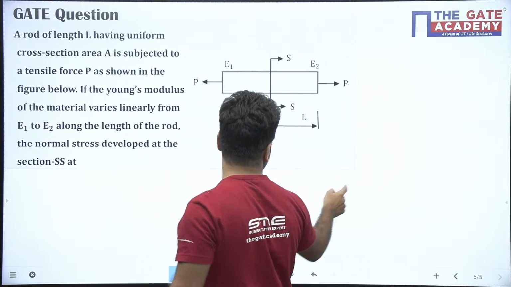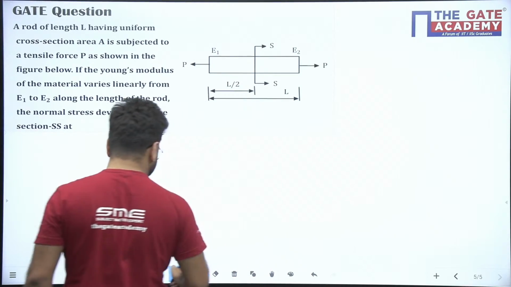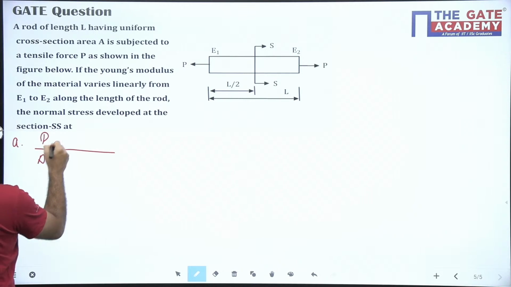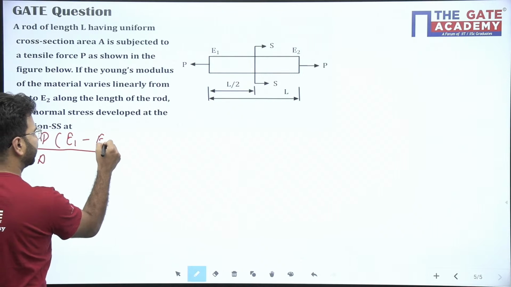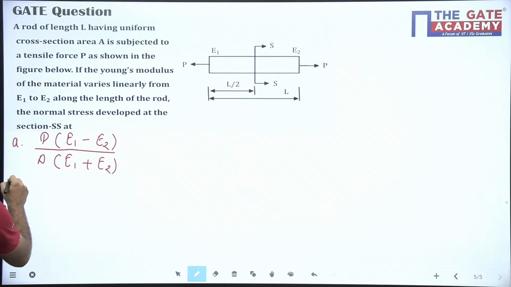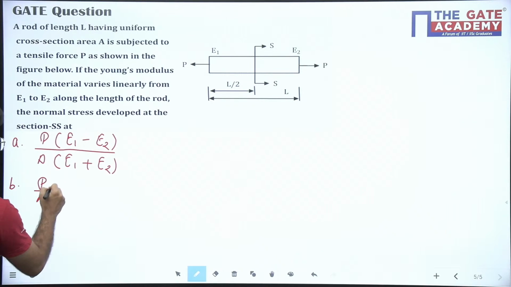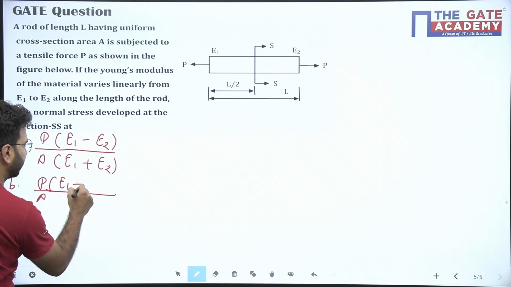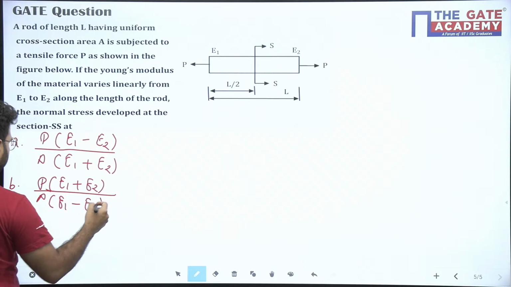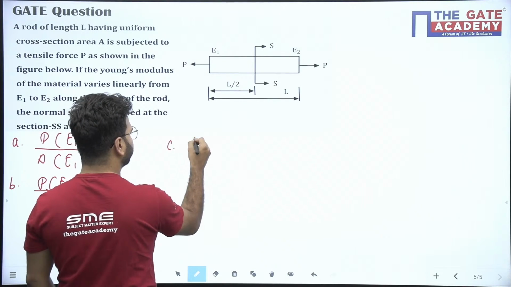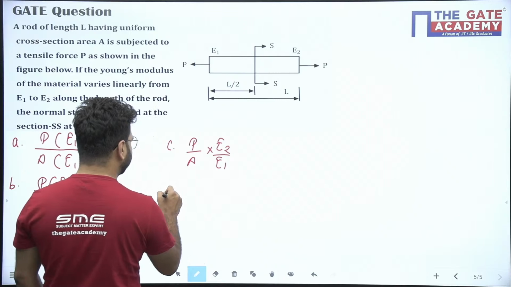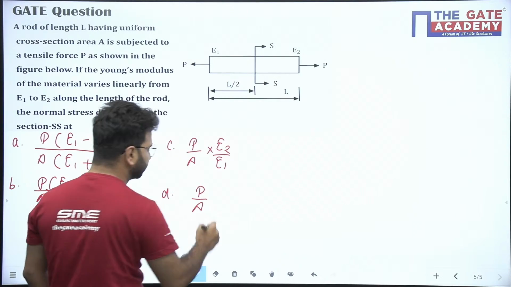All of you read the question. Options I am giving you in this question. Option A is P upon A times E1 minus E2 upon E1 plus E2. Option B is P upon A times E1 plus E2 upon E1 minus E2. Option C is P upon A times E2 by E1. Option D is P upon A.